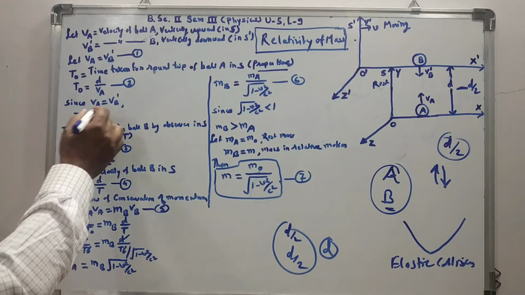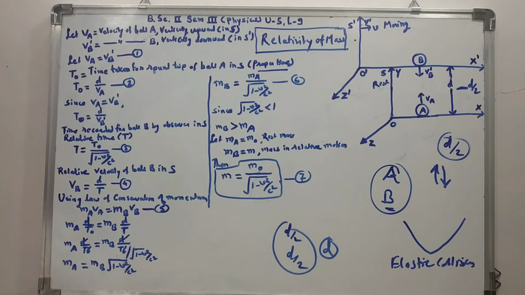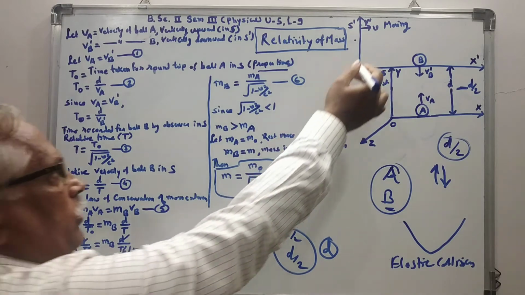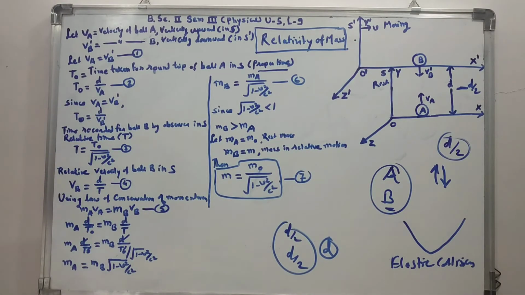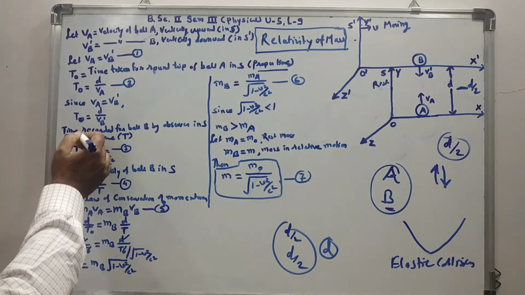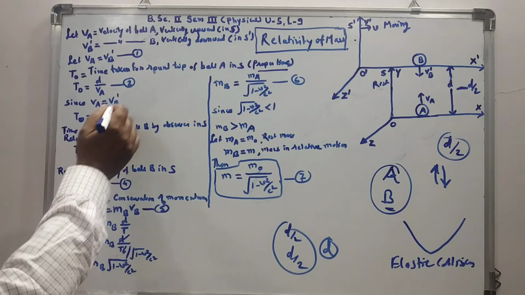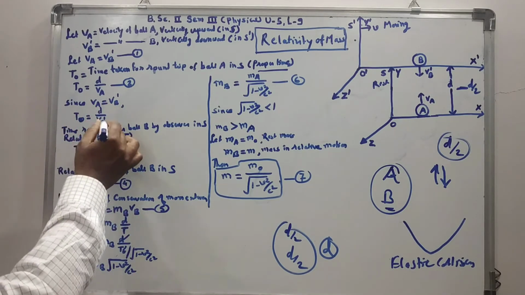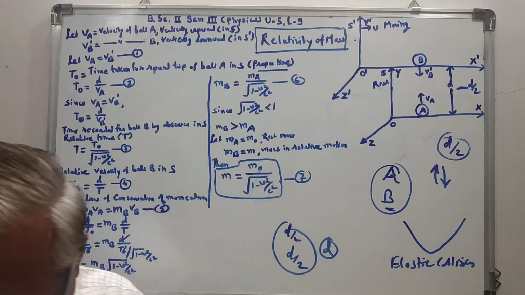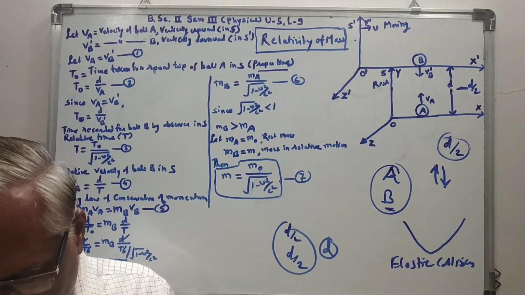Since VA equals VB dash, the observer in the S dash frame will observe the same time t0, which is the proper time for ball B, and so t0 equals d upon VB dash.